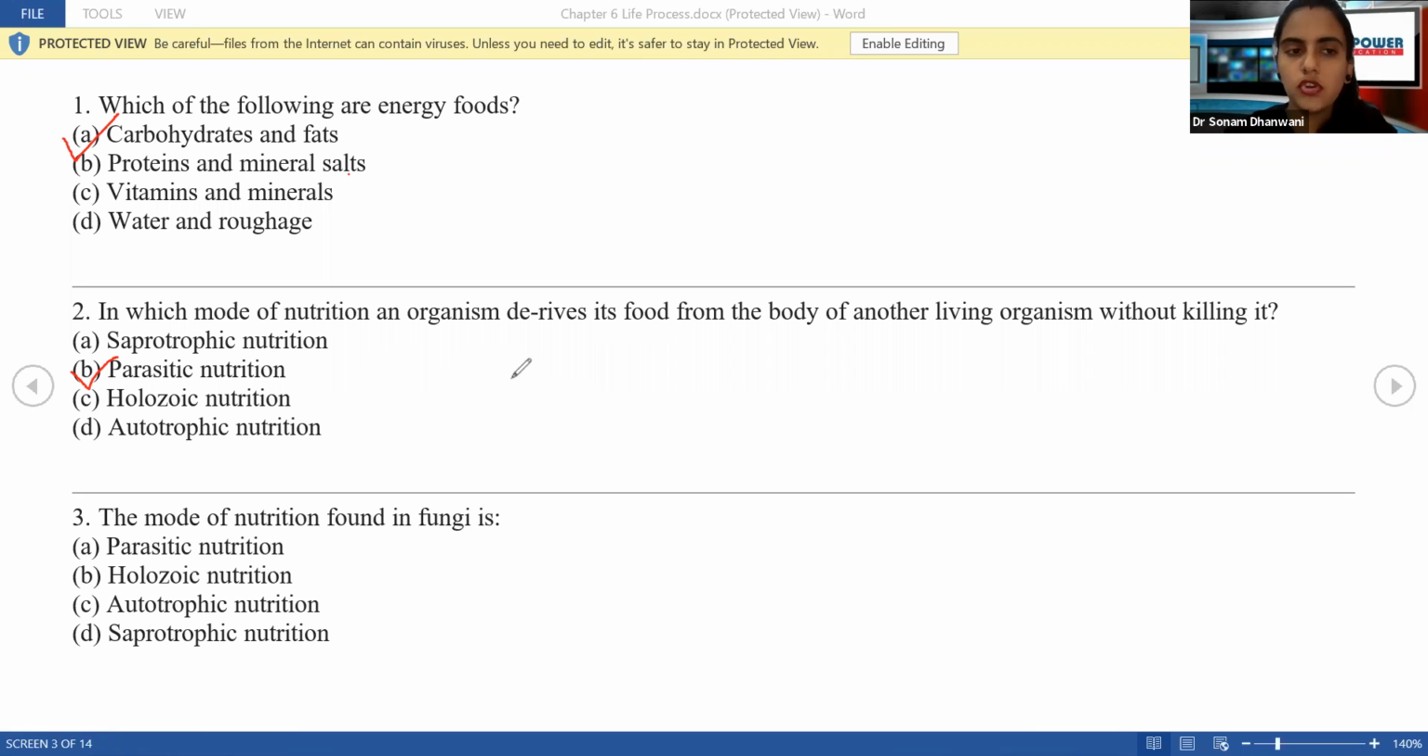Next is holozoic. Now, what is holozoic? Guys, this is a very important term. You all should know the meaning of this. Does anyone know about this? Okay, let me tell you all.